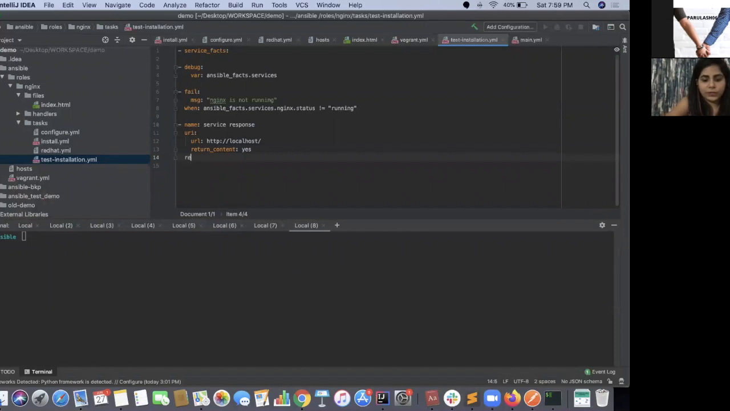Okay, whatever content is returned, we'll register it somewhere in a variable. So the response that we'll be getting from this module, we'll register or save it in a variable called response.